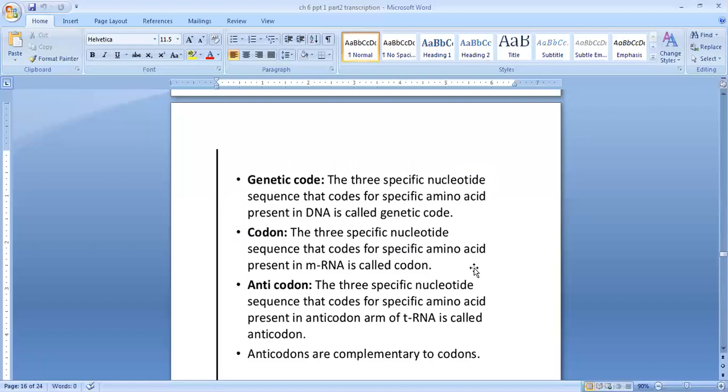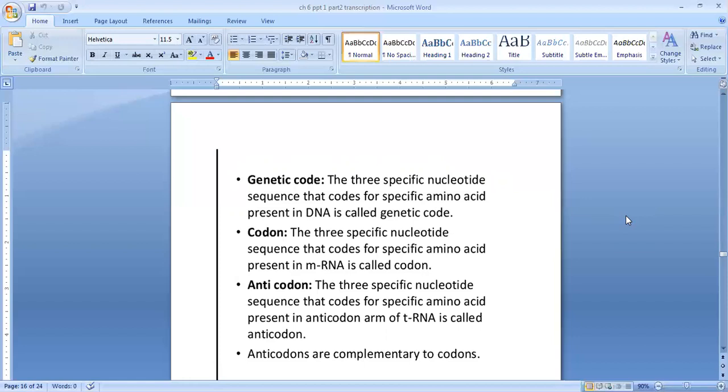The next one is genetic code. The three specific nucleotide sequence that codes for a specific amino acid present in DNA is called the genetic code. Then what is a codon? The three specific nucleotide sequence that codes for a specific amino acid present in mRNA, messenger RNA, is called a codon.